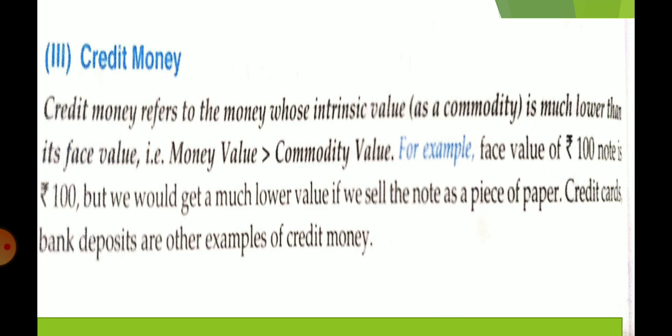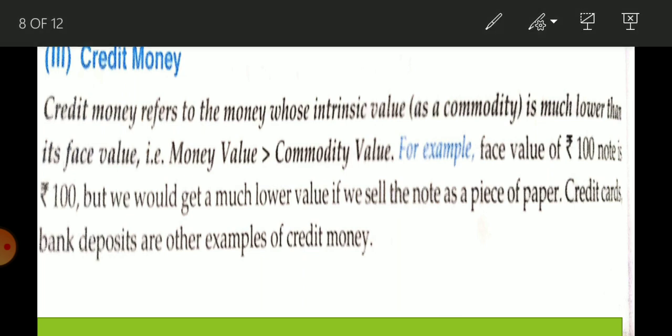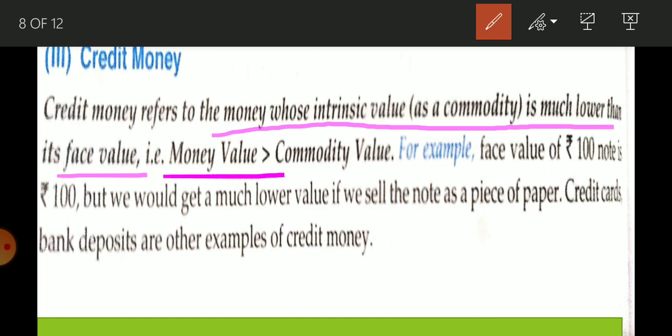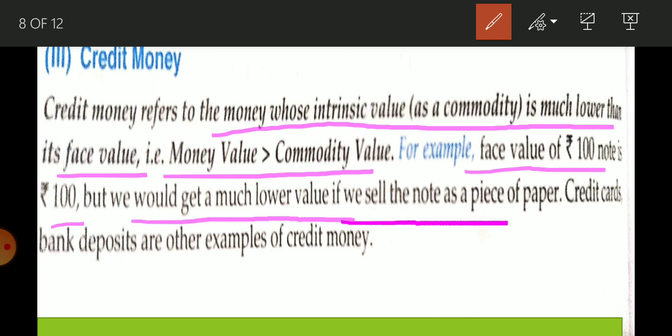What is credit money? A money whose intrinsic value is much lower than its face value, means face value is much greater than commodity value. Face value of a 100 rupees note is rupees 100, but we would get a much lower value if we sell the note as a piece of paper. Credit card and bank deposit are other examples of credit money.